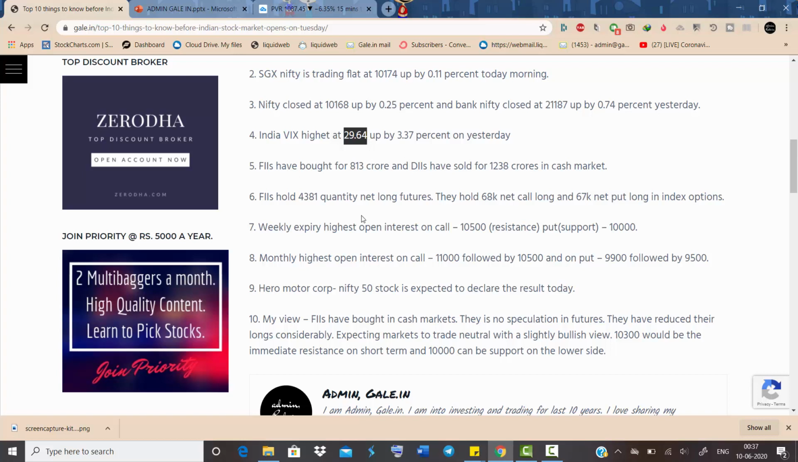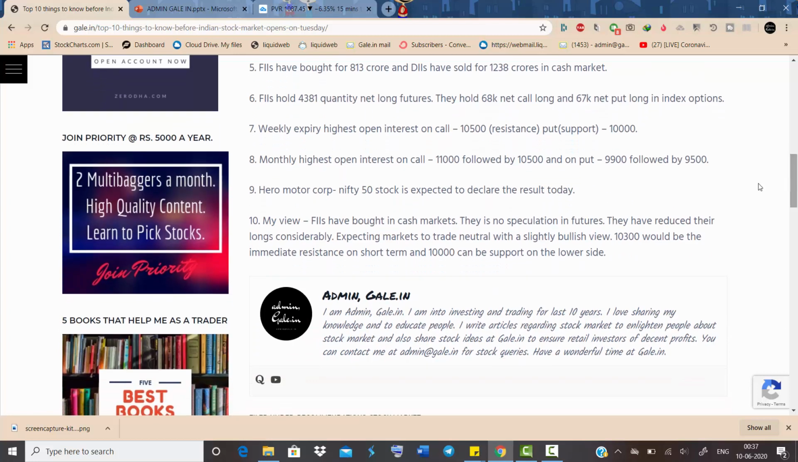So FII data is given here. You can see the long in futures and put data also we have given. So it is based on FII view. So they don't have any speculation in futures. They've reduced their long considerably. So we expected the Nifty to be neutral with a slightly bullish view.